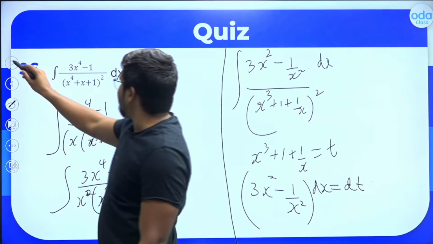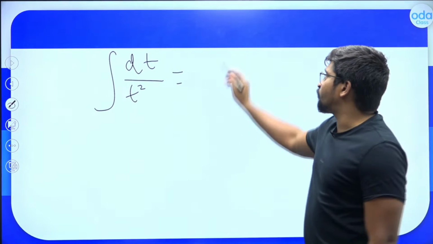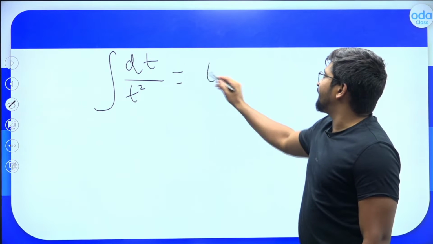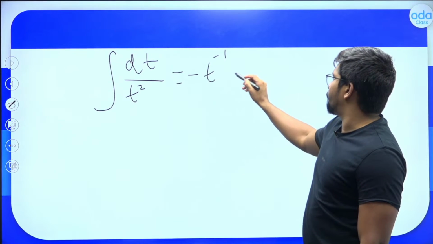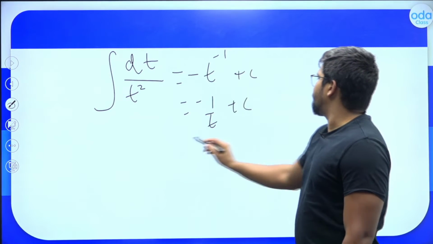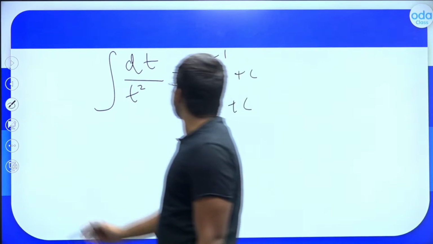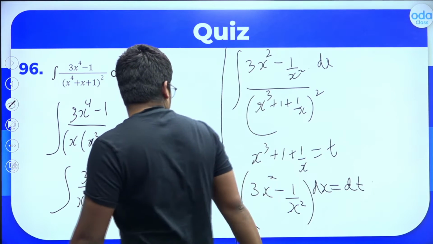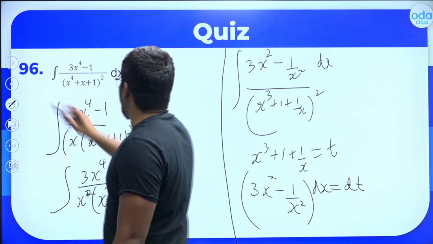So this can be written as t square, which is equal to the integral of t raised to minus 2, which will be t raised to minus 1 divided by minus 1, which is minus t raised to minus 1 plus c. This is minus 1 by t plus c. What was our t? t was x cube plus 1 by x.